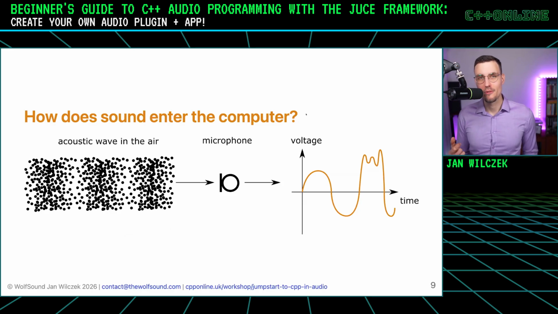For this, we need a device that's called a transducer, right? It takes a signal, an acoustic wave in one domain, and transforms it into a signal in a different domain. In this case, it's simply a microphone. So it takes an acoustic wave and outputs a voltage. Okay, and this voltage is this continuous time signal.